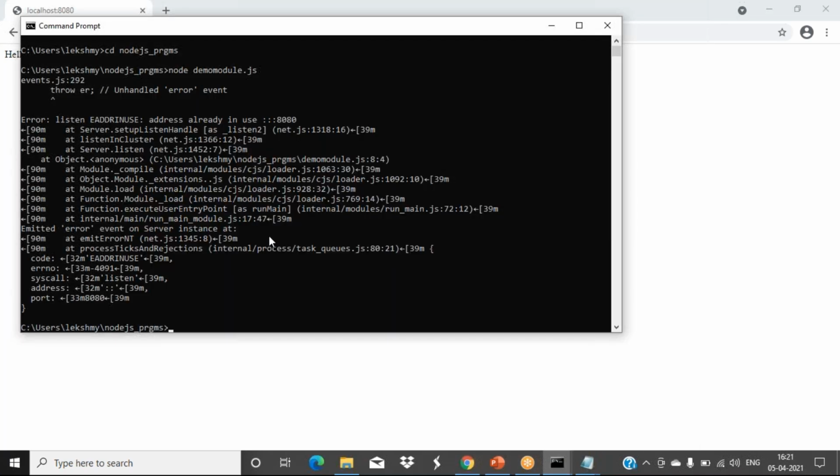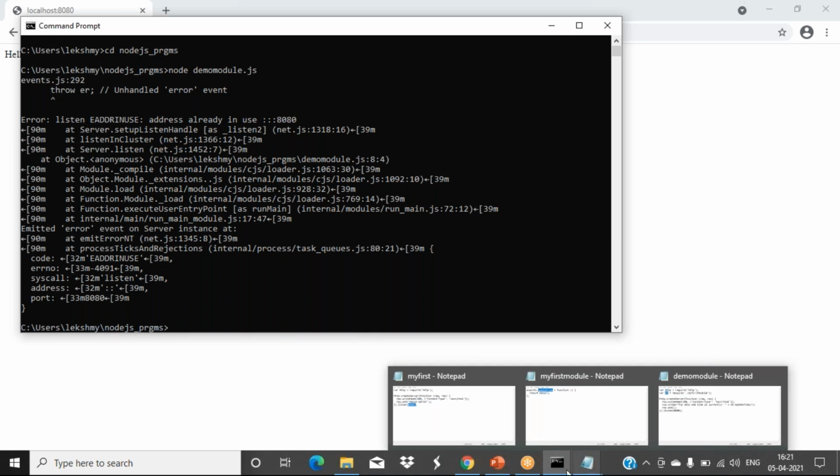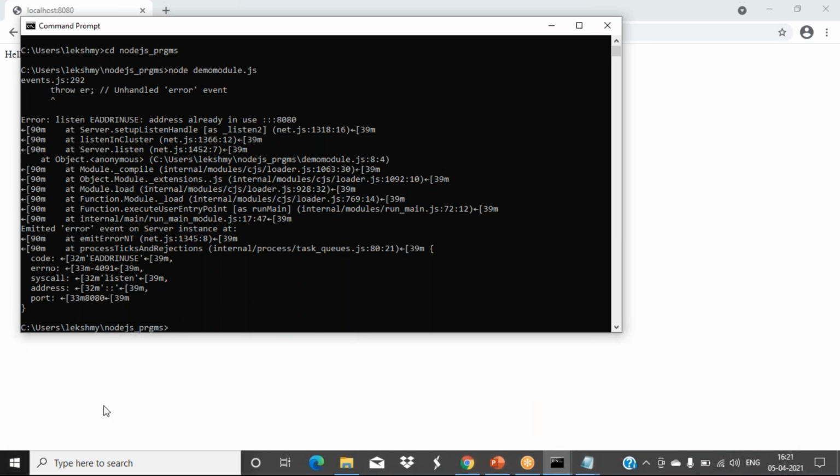Suppose if it is showing this kind of error, that the channel is not possible or not ready with this port number, you can change that port number. It's just a number only. Everywhere, 8080 is the common number for the web server we are using. If it is not working, you can choose a different port number. We have other options like 8081, 8082, like that. You can change the port number.